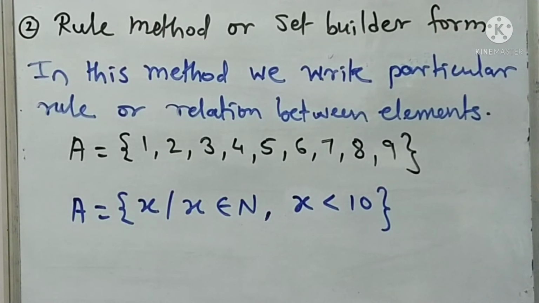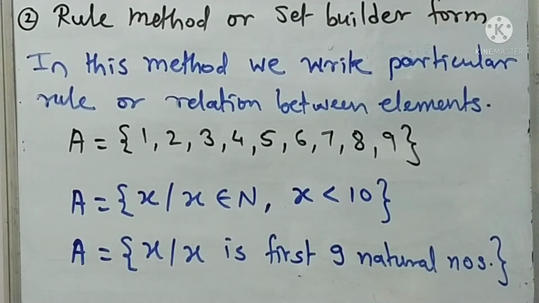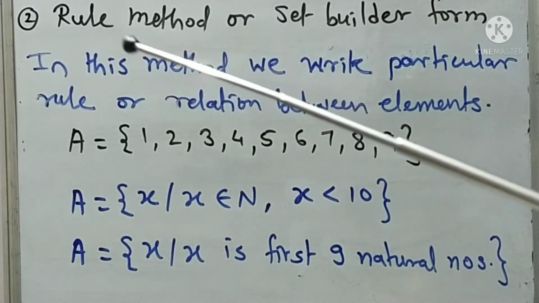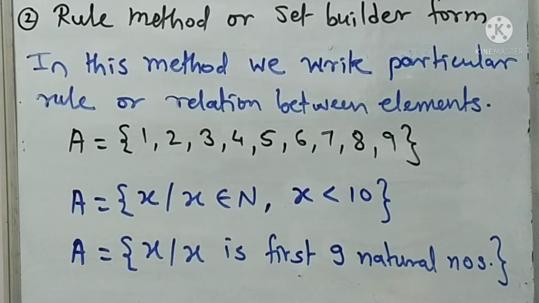Okay, or you may write down that same set in rule method in this theoretical way. X is such that x is the first 9 natural numbers. This way also we can write down that set in rule method. Okay, so there is no particular way to write down that set in rule method, various ways are there.